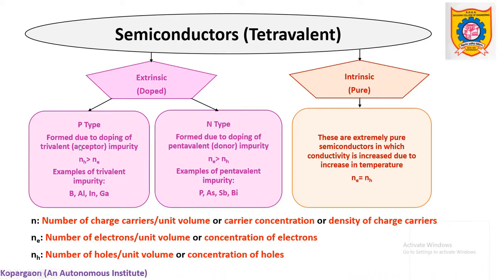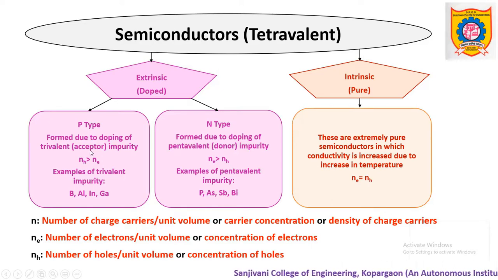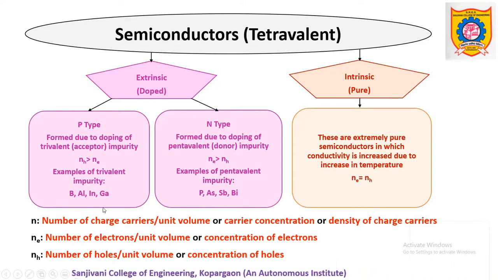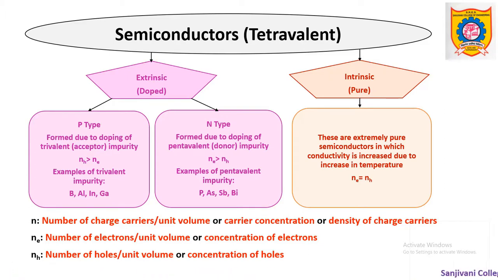Now in case of P-type semiconductor, there is addition of trivalent impurity, which is also called acceptor impurity. Acceptor means it has a tendency to accept electrons. So how is it possible? Let us see. As it is a trivalent impurity, it has 3 valence electrons. There are 4 valence electrons in a pure semiconductor. Now if some new material, say boron, is added as trivalent impurity, boron has only 3 valence electrons. Using these 3 valence electrons, 3 covalent bonds will be completed, and for the 4th bond there is a shortage of 1 electron. This shortage of electron appears as a hole.